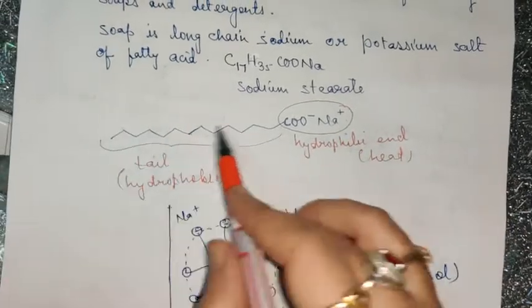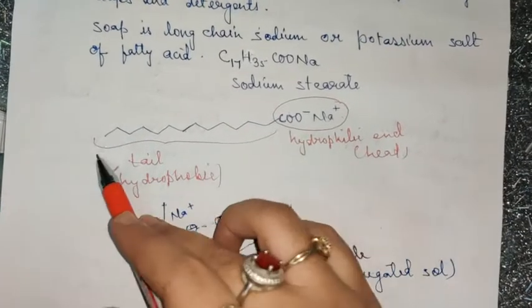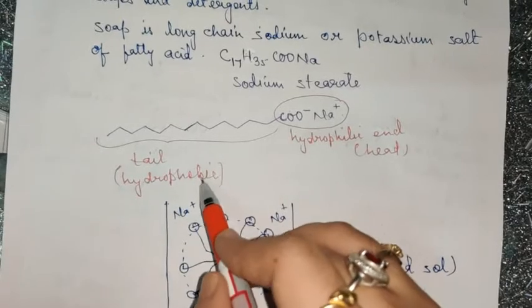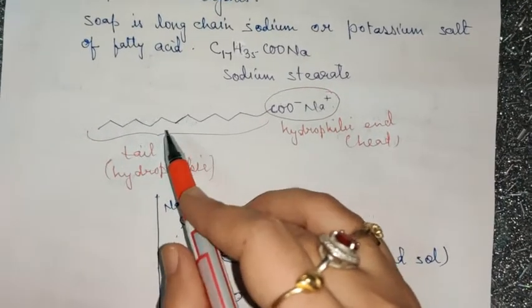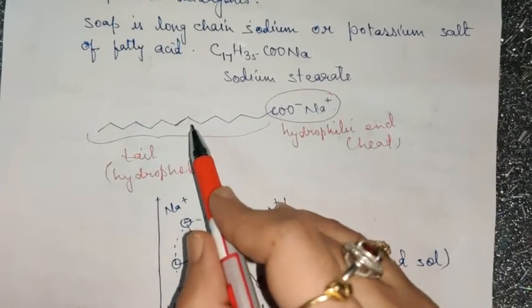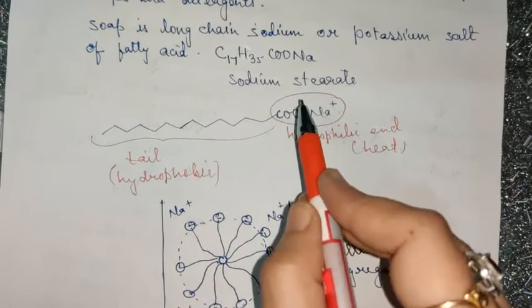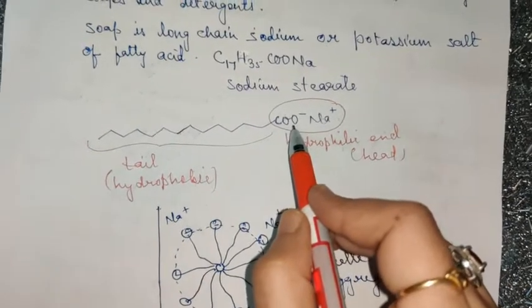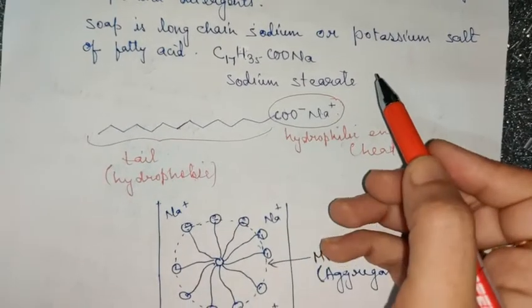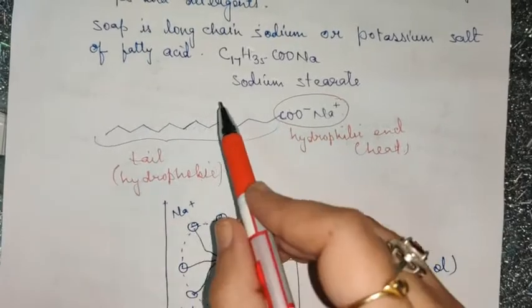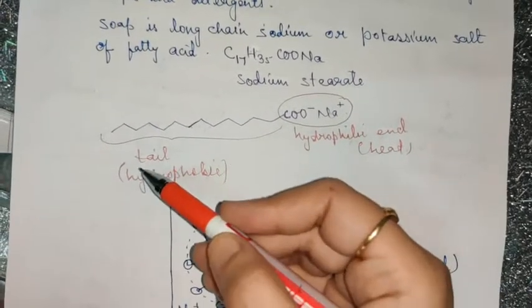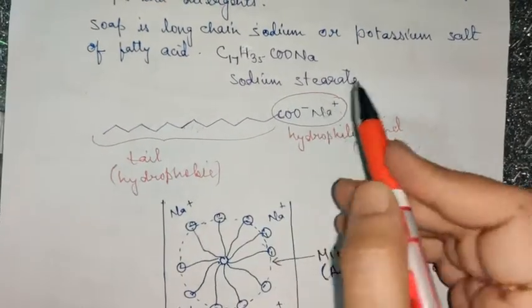And the other end, which is the hydrocarbon chain, is hydrophobic in nature, that is water hating. I hope by now you all are aware that ionic compounds dissolve easily in ionic solvents, and organic compounds dissolve easily in organic solvents. Like dissolves like.